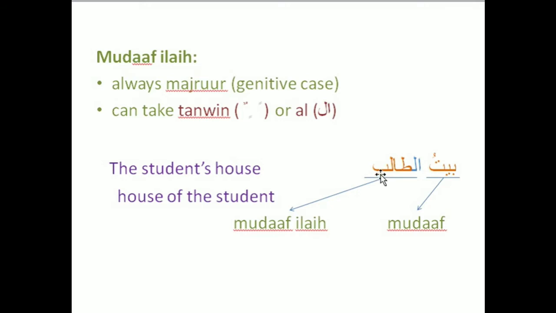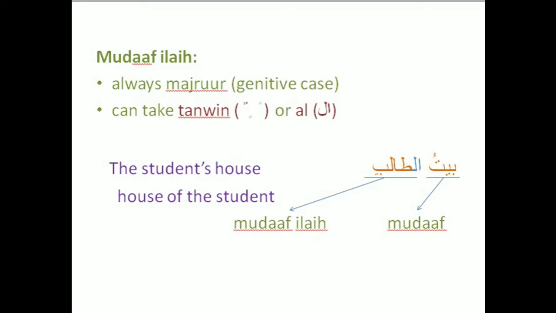And then the second rule, it's okay to use tanwin or al. So it can be talibin, or talibi. And you can say at-talibi. It means "the" here. So baitu talibi, house of the student or the student's house. Okay, that's the rule of mudaf and mudaf ilaih.